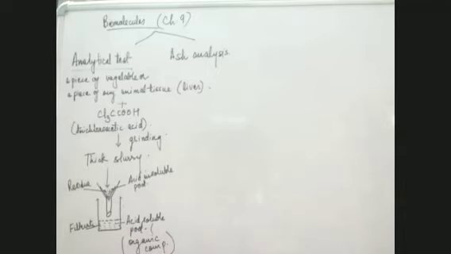Now there is one more thing: the micromolecules are found over here, and the macromolecules are left over here. Macrobiomolecules, microbiomolecules. This is also one type of differentiation.